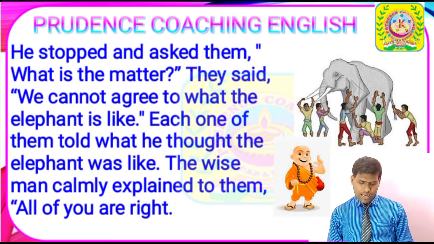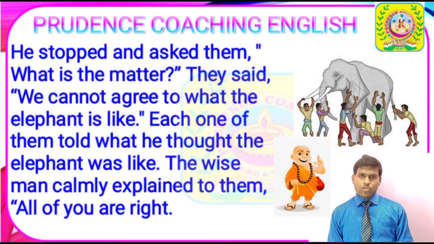He stopped and asked them, "What is the matter?" They said, "We cannot agree on what the elephant is like." Each one of them told what he thought the elephant was like. The wise man calmly explained to them, "All of you are right." While the six men were quarreling with each other, the wise man asked them, "Why are all of you quarreling with each other? Let me know what has happened."